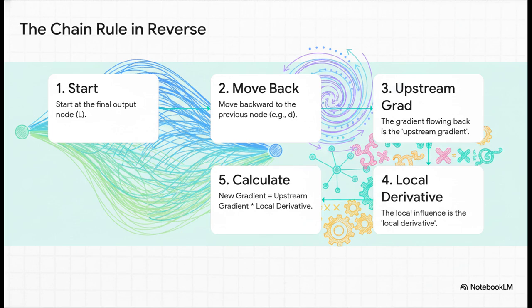So how does this backward flow actually work? It all comes down to the chain rule from calculus, but let's forget the scary math symbols. Think of it like this. The gradient that's flowing back from the output, that's the upstream gradient. It's the influence coming at you. Then each little operation, each plus or multiply sign, has its own local derivative. Think of that as how much that specific operation on its own amplifies or shrinks the influence passing through it. So the new gradient for any node is just the upstream gradient times its local derivative. That's it. That's the whole secret.